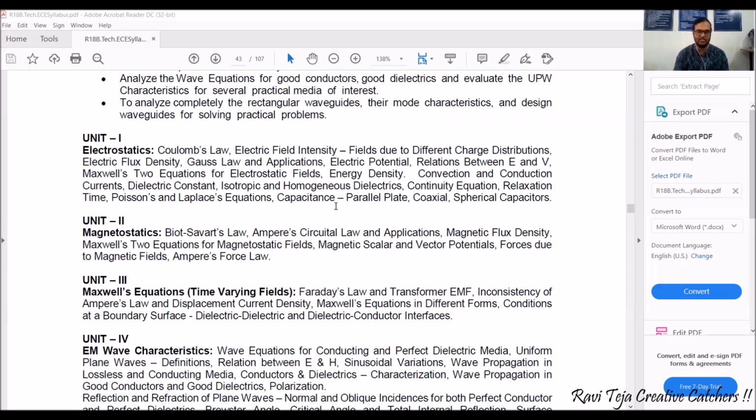Okay. Now comes Maxwell's equations with respect to time varying fields in unit 3. So here we will be dealing with Maxwell's equations with respect to the time varying fields. So we'll be seeing Faraday's law, okay, EMFs, transformer EMF, okay, Ampere's law, Maxwell's equations in different types of forms, and we can also see some dielectric and conductor interfaces.